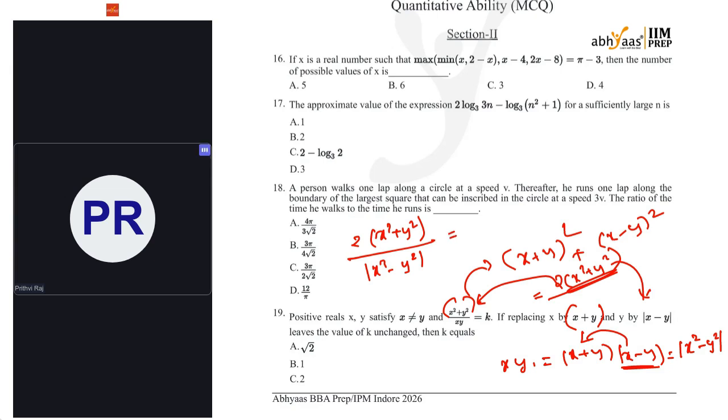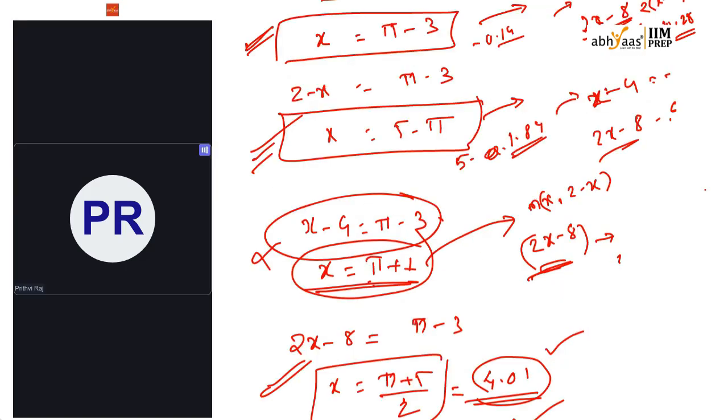If I equate this to x square plus y square by xy, this thing and this thing get cancelled away, and the whole thing, mod of x square minus y square, is equal to 2xy. Okay, let me go to the board.